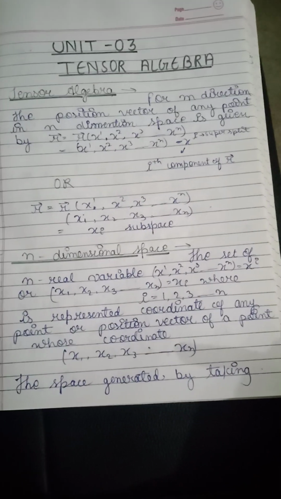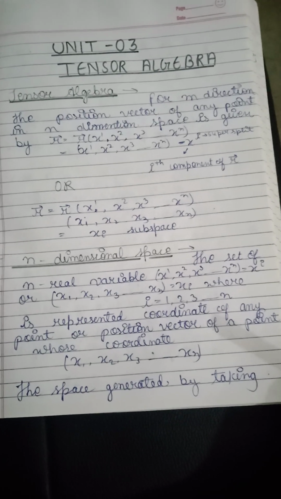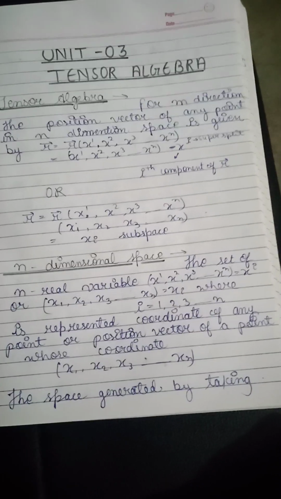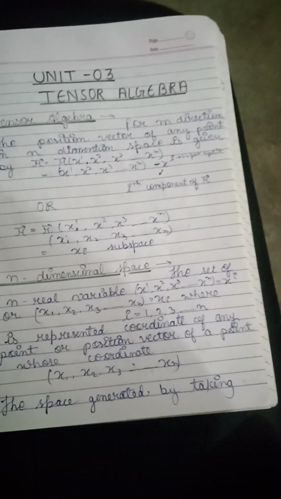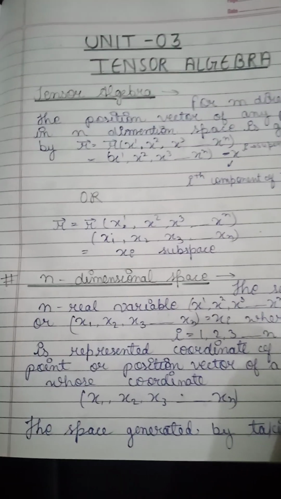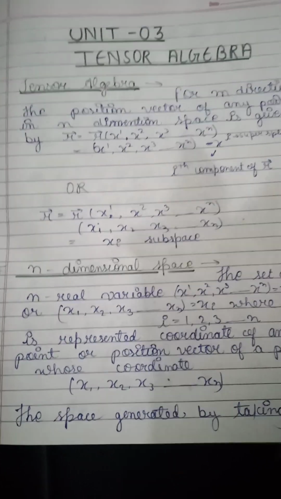Hello everyone, my roll number is 227038 and today we are here to study tensor algebra, contravariant vector, covariant vector and dual space. So firstly, we will go through what tensor algebra is.